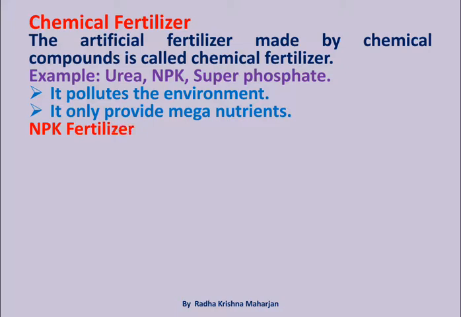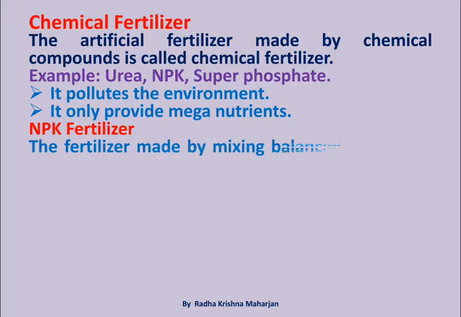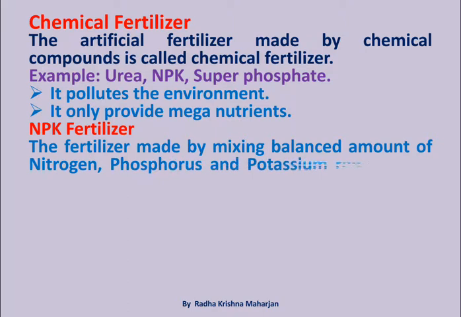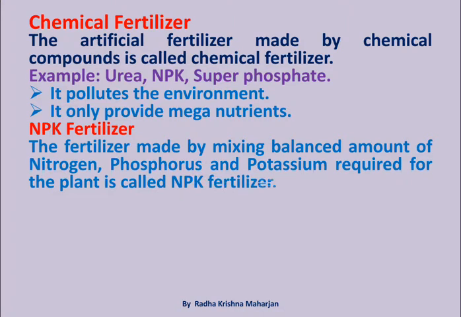NPK fertilizer: the fertilizer made by mixing balanced amount of nitrogen, phosphorus and potassium required for the plant is called NPK fertilizer.